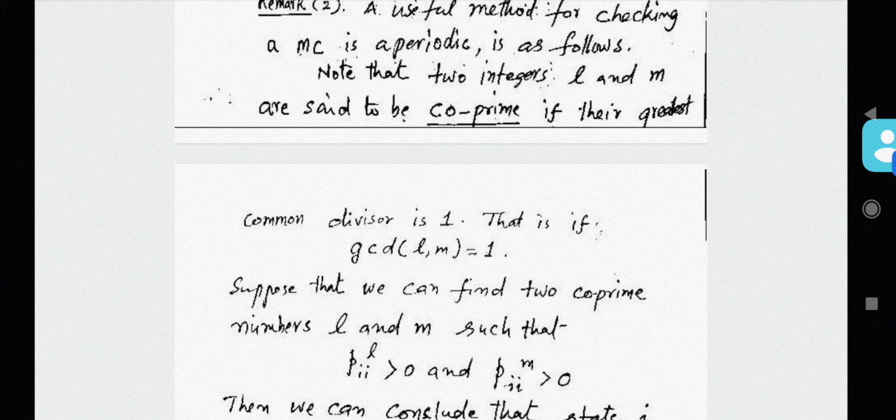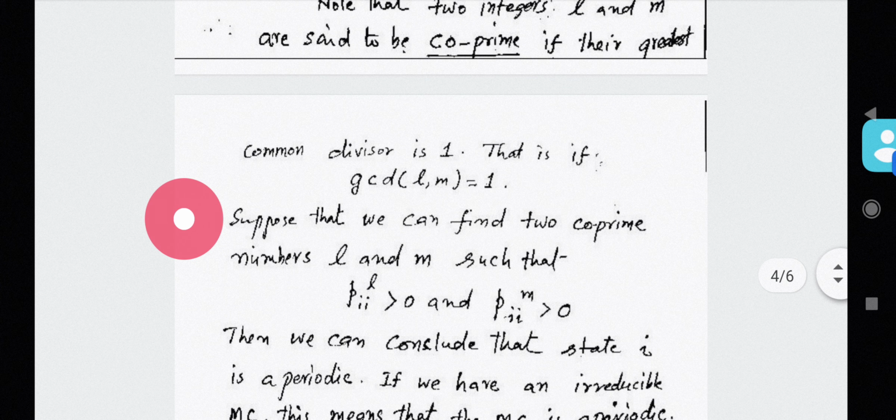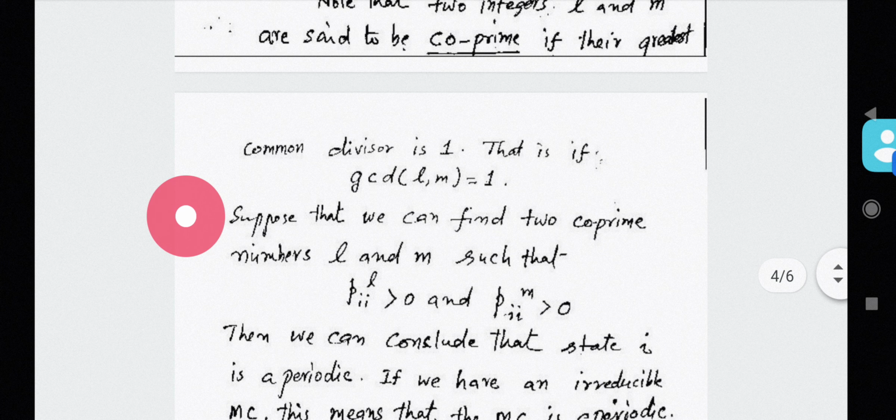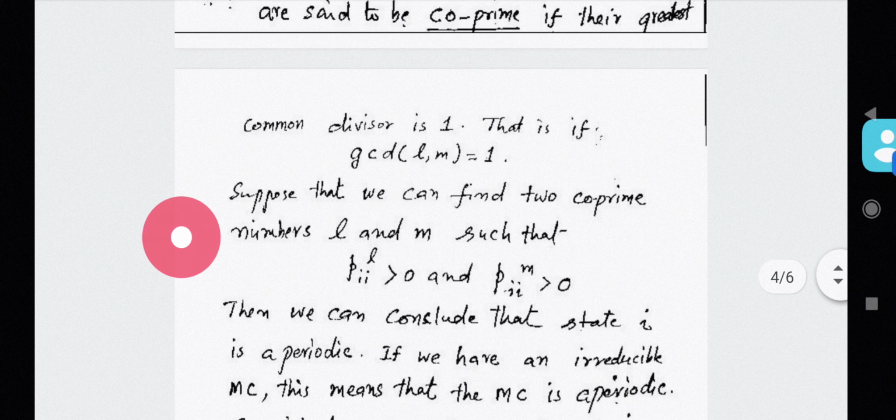And suppose you can find two coprime numbers L and M such that P_ii^(L) greater than 0 and P_ii^(M) greater than 0. Then we can conclude that the state I is aperiodic.